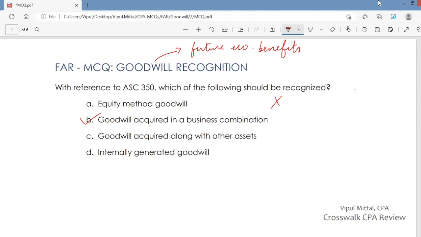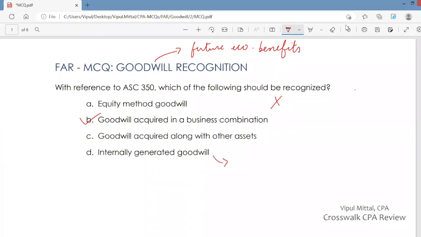Internally generated goodwill? No, you still do not recognize that. So cost that you incur to internally develop goodwill or costs you incur to maintain goodwill or restore goodwill is expensed. So all the costs that you incur to internally develop, maintain, or restore goodwill should be expensed.